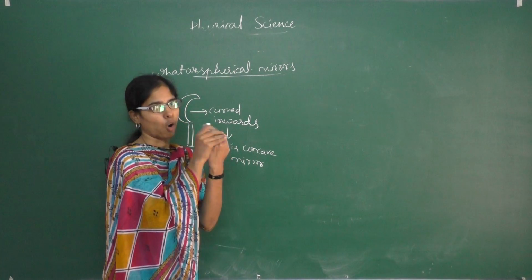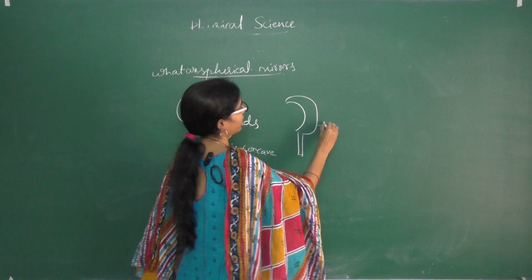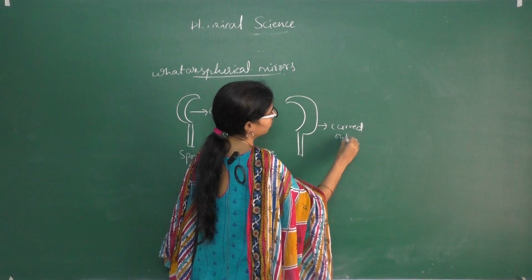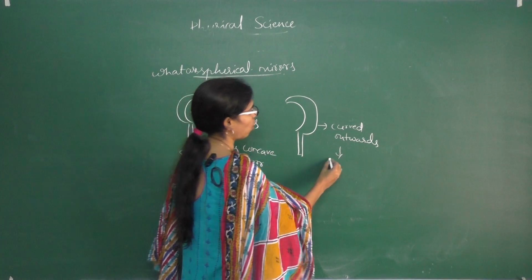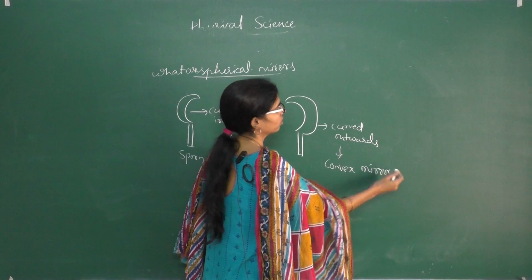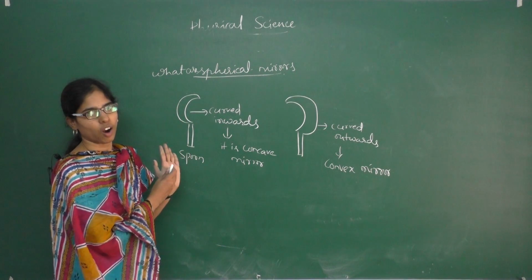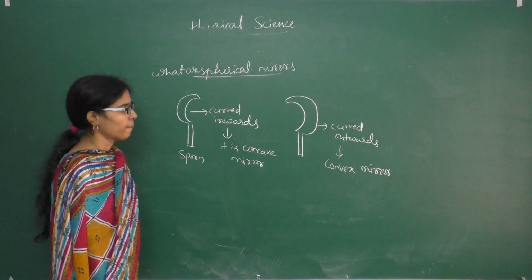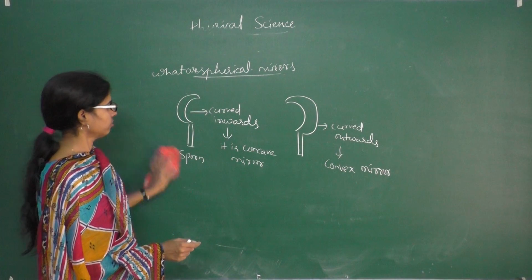If it is curved outwards, then it is called a convex mirror. So if it is curved inwards, we call it a concave mirror. If it is curved outwards, you can call it a convex mirror. So we will see now the different types of mirrors.